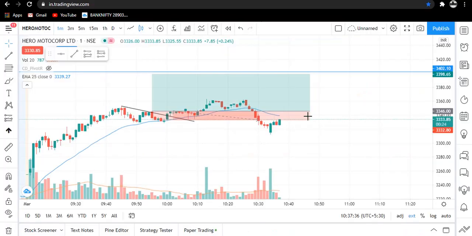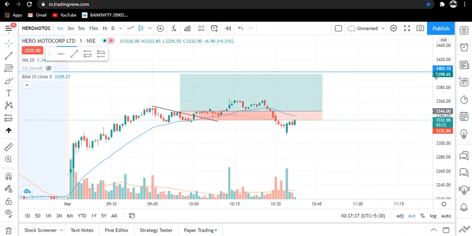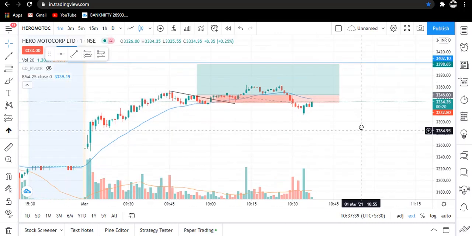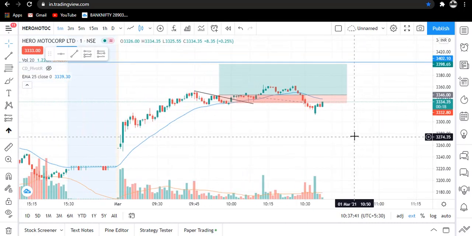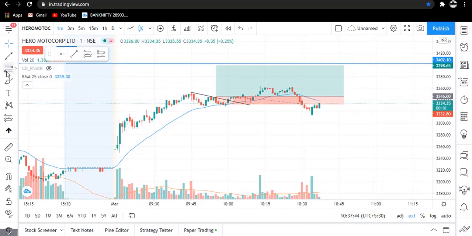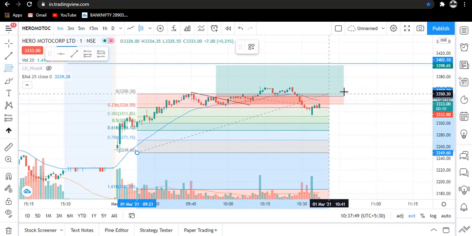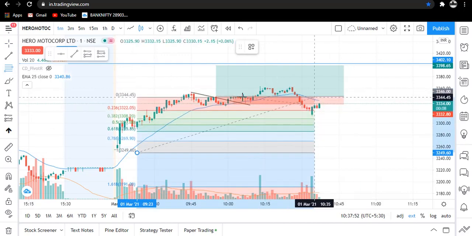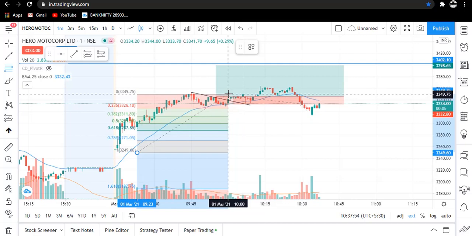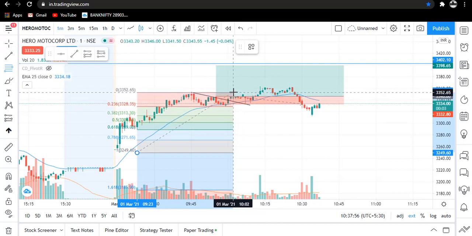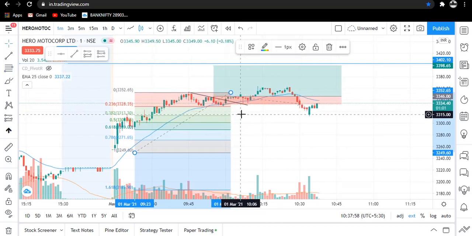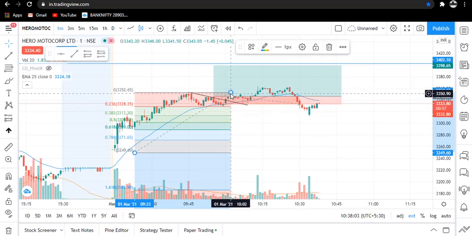Now let me tell you the problem or mistake which I made in this trade. So traders, by using the Fibonacci retracement tool, when we draw this, you can see that when we took the trade, it didn't even take the retracement of 38%, and we tried to go for the buy side.